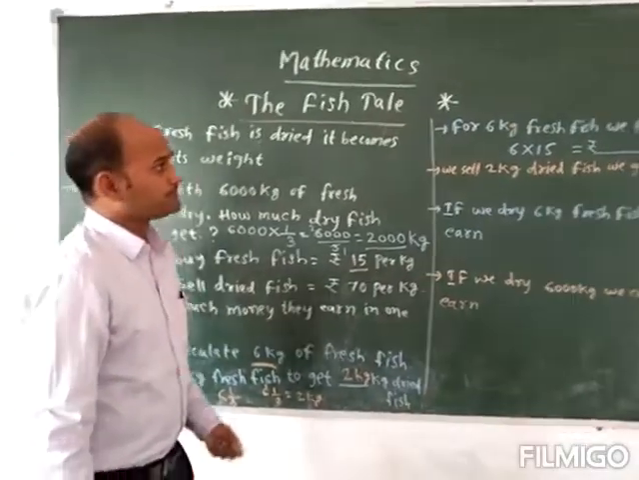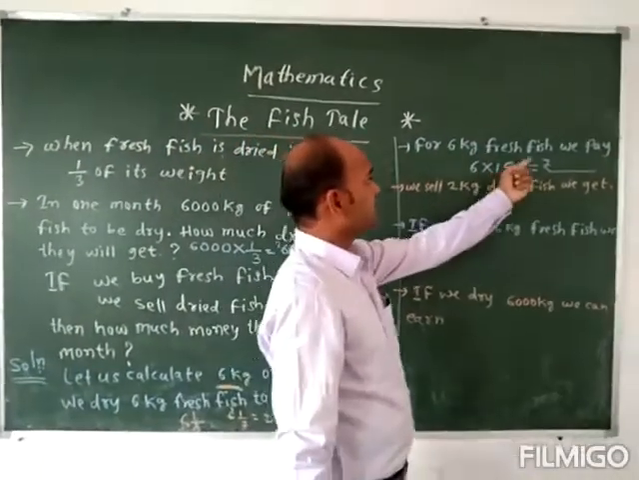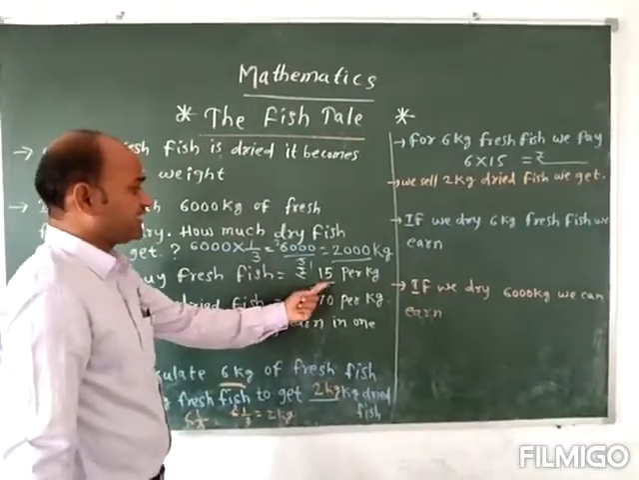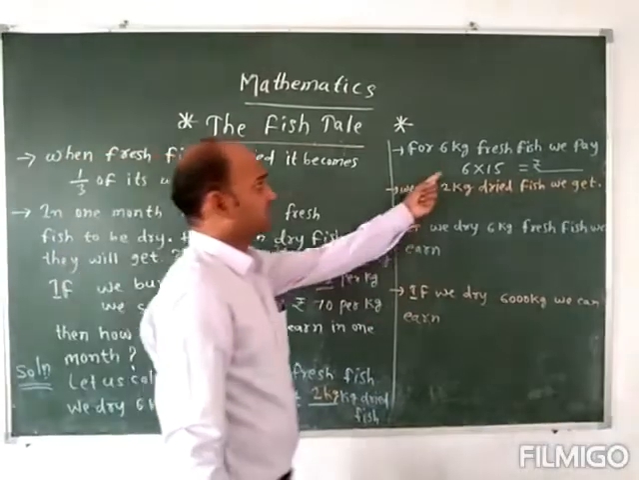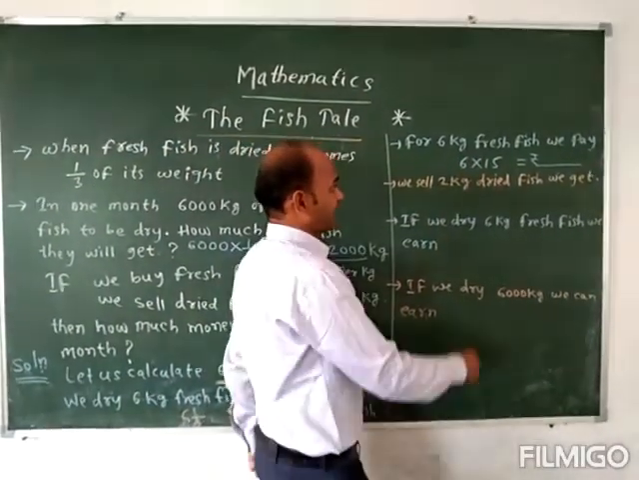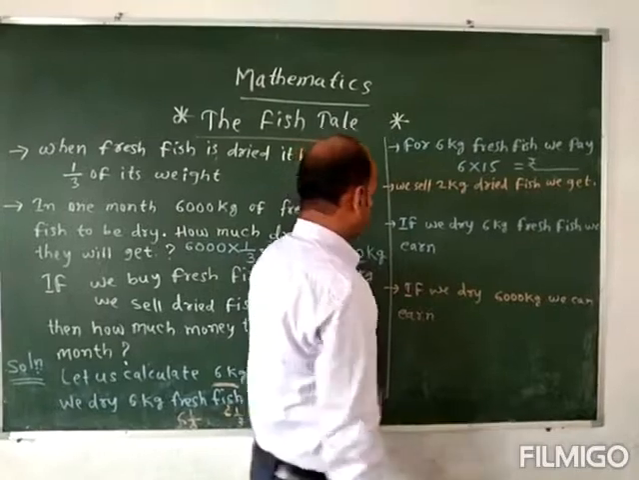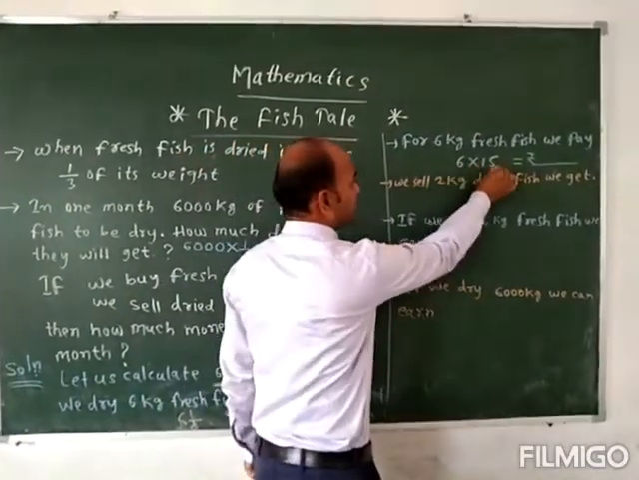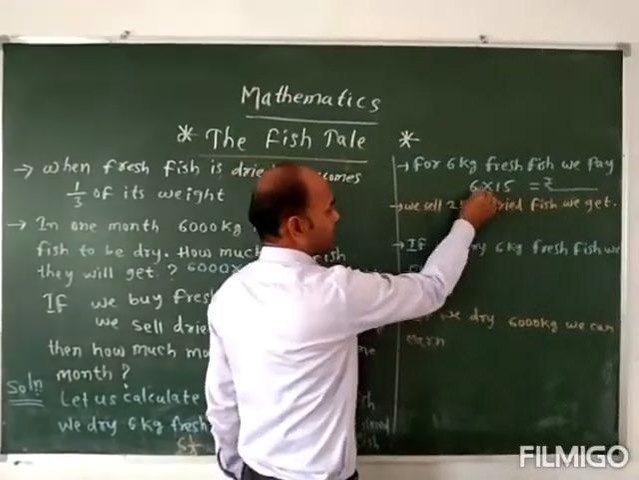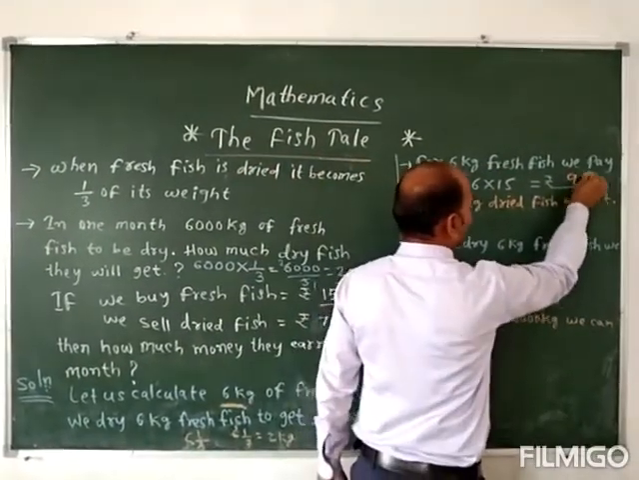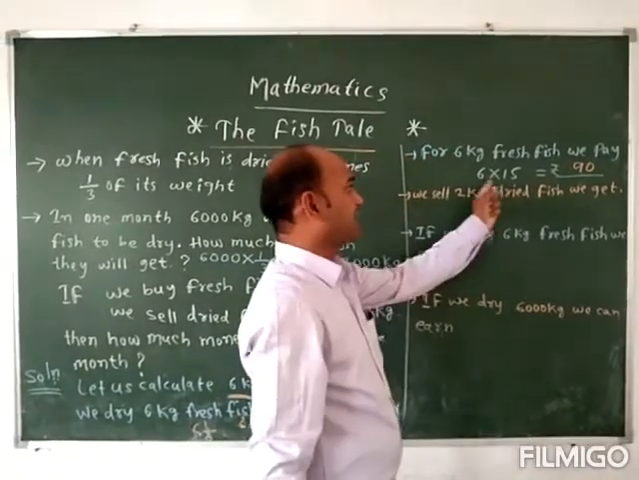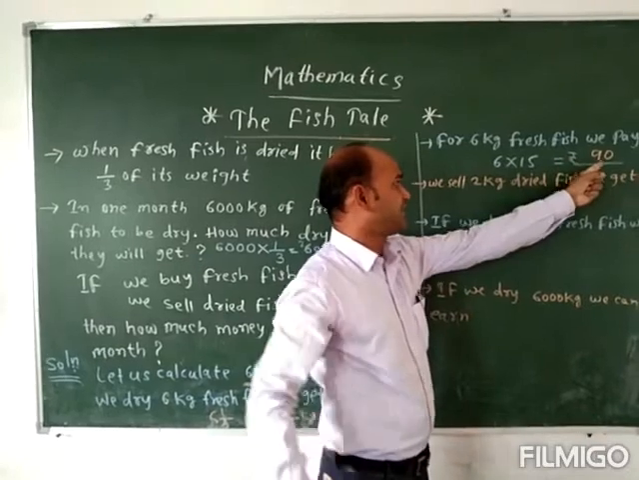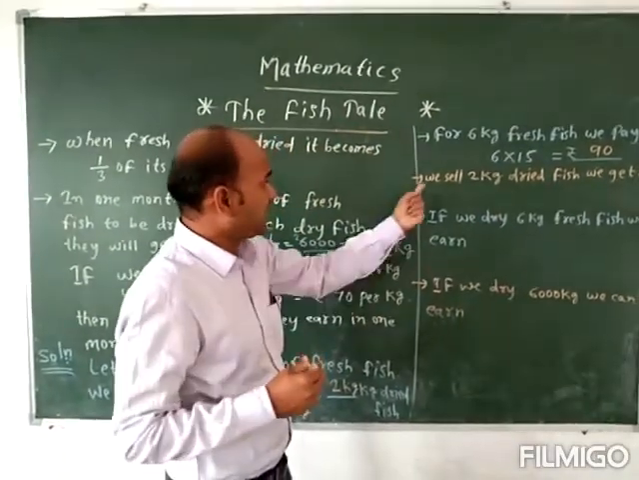And for 6 kg of fresh fish, how much do we have to pay? We are paying 15 rupees for 1 kg. For 6 kg, we can do 6 into 15. For 6 kg, 15 into 6 we can multiply. 15 sixes are 90 rupees we have to pay here. How much do we have to pay? 90 rupees.